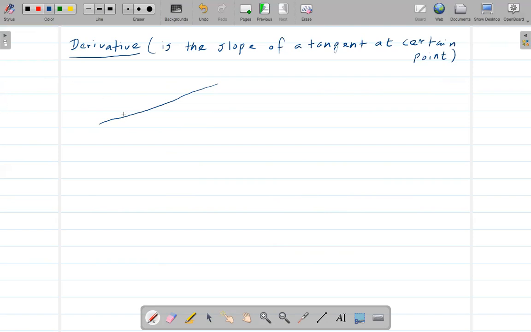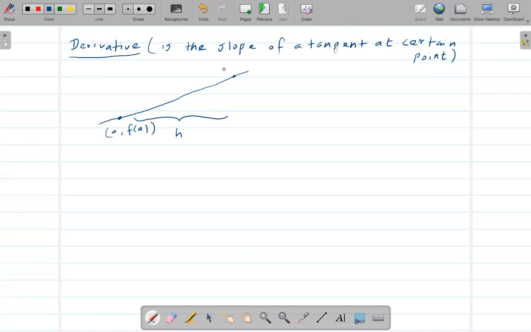Okay. Now let's say there is a line, just a random line with 2 points. Which at this point is a, comma, f of a. Right, there is another point. So let's say from this point to this point, the change in x is h.